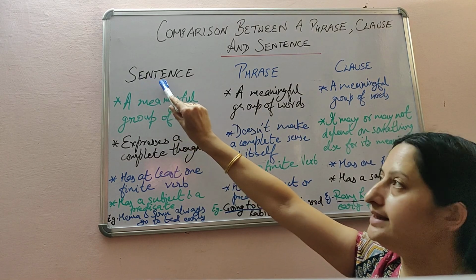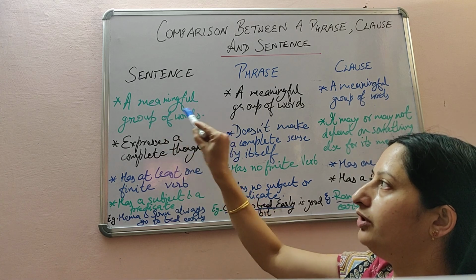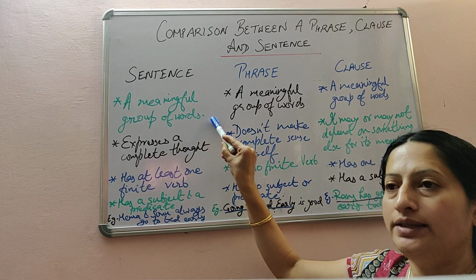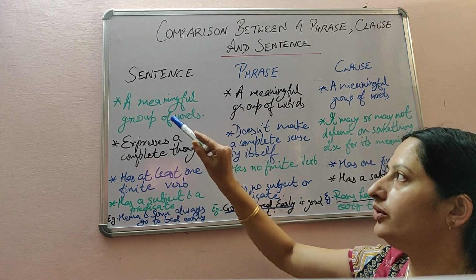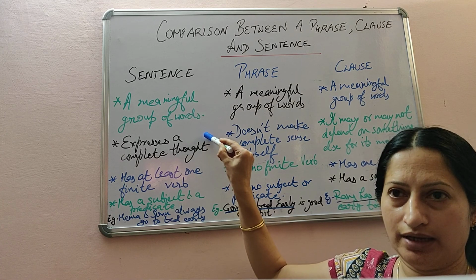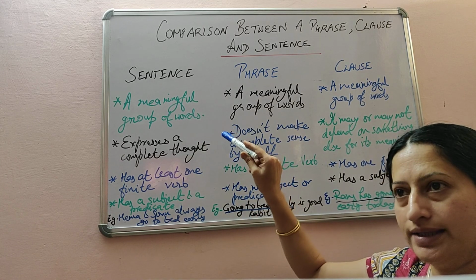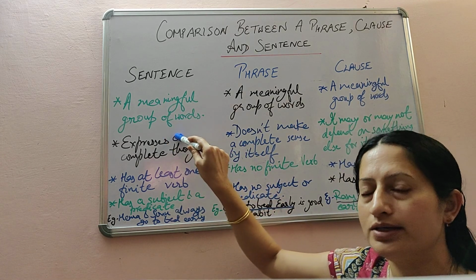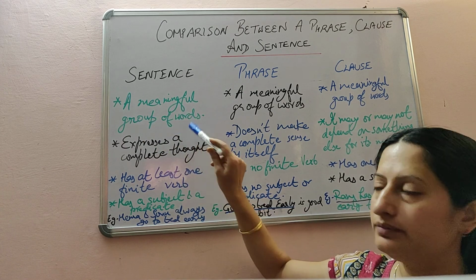So a sentence is something which is having a meaningful group of words. For example, if I say Sita is learning dance. So it's a meaningful group of words. It's complete in itself. You can add on to it, Sita is learning dance for her school competition. It will be more complete on its own.